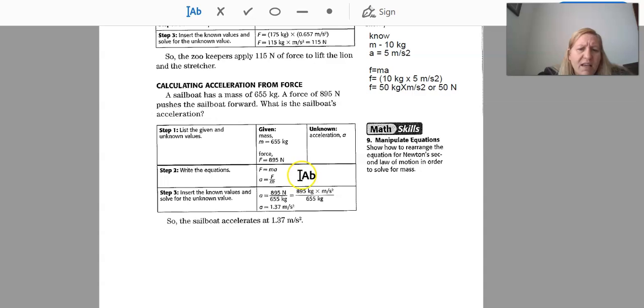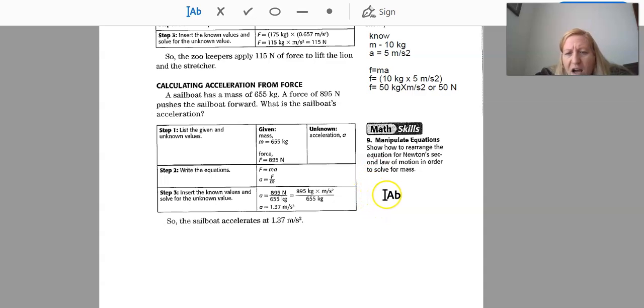So our formula is force equals mass times acceleration. We now need to solve for A. So you can see that they divided by m on both sides, and we get A equals, or acceleration equals force divided by mass. So our force is 895 newtons divided by 655 kilograms. So we're going to change newtons back into kilograms times meters per second squared. The reason we do that is so that we can cancel out the kilograms, and when we divide, we end with 1.37 meters per second squared.